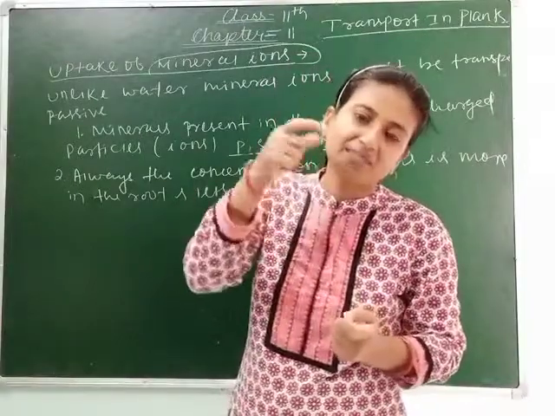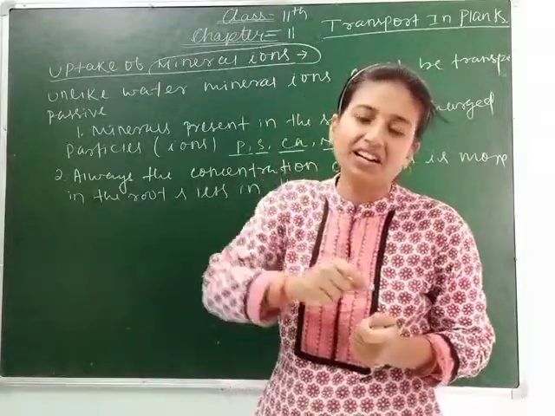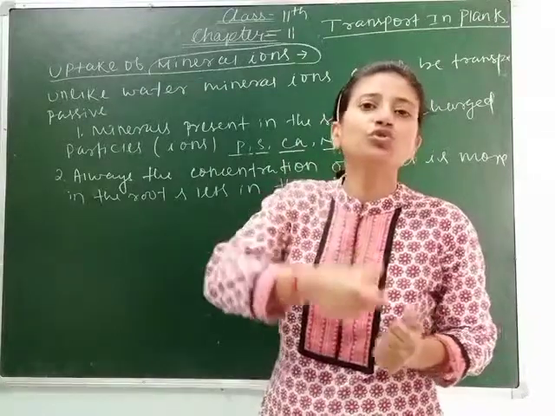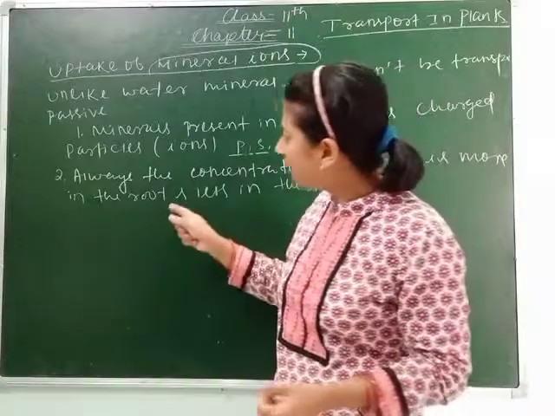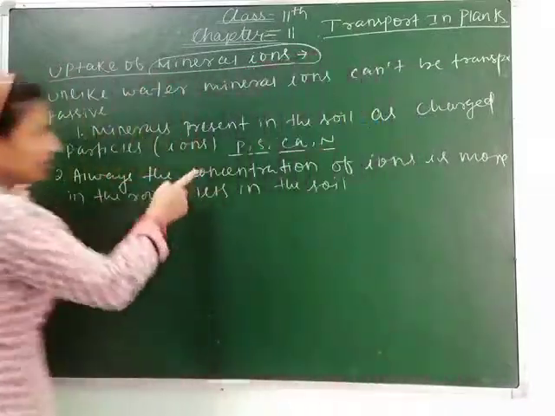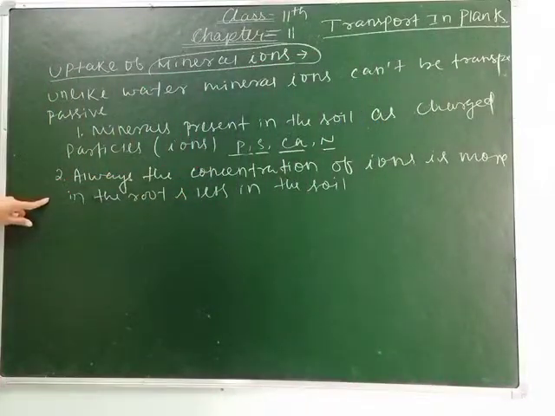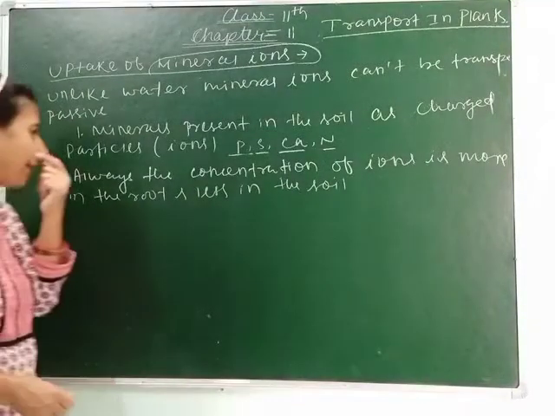If the soil has minerals in less concentration, then the root has to use ATP energy for its absorption. So always the concentration of ions is more in the root than in the soil, due to which active absorption occurs in the cytoplasm of the epidermal cell.